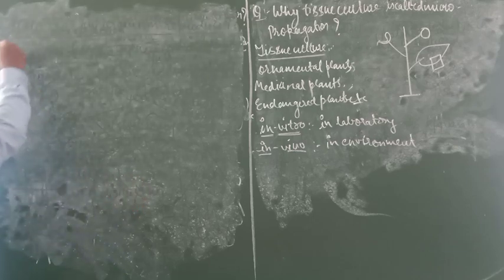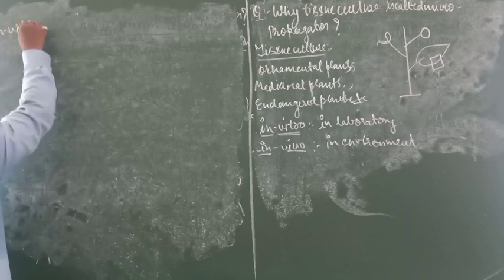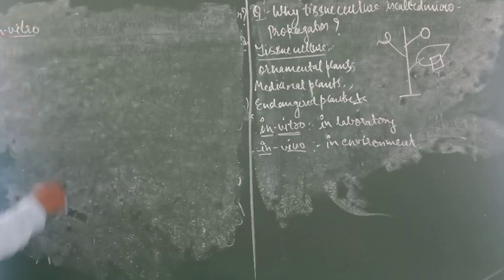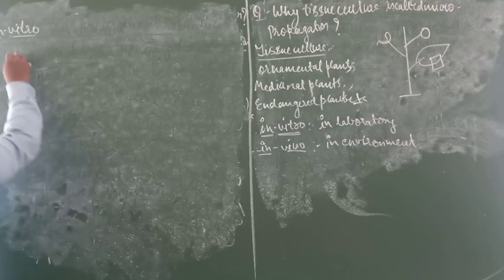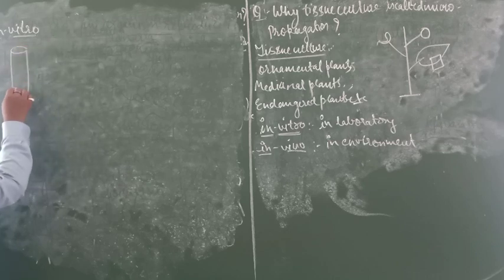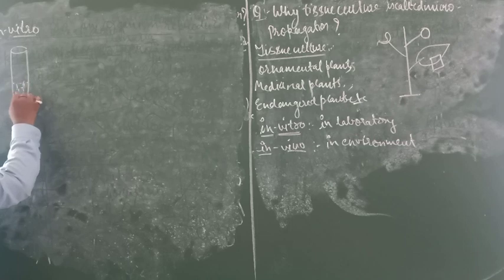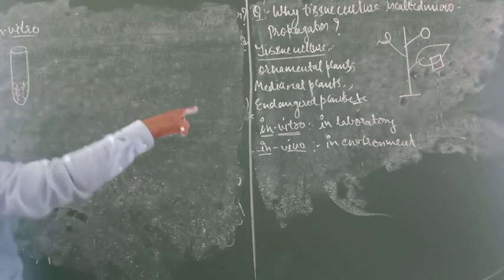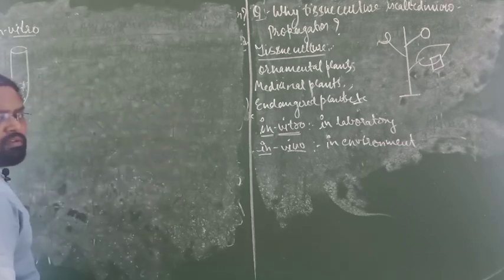Before taking this part, in in vitro condition, which means laboratory condition, in the test tube, it will take all the materials which are required from that plant for growth.